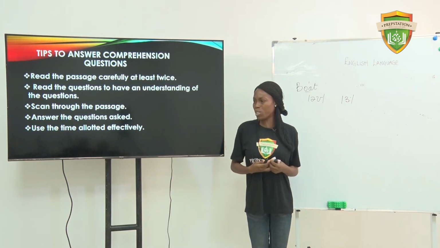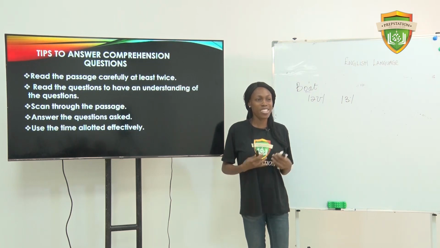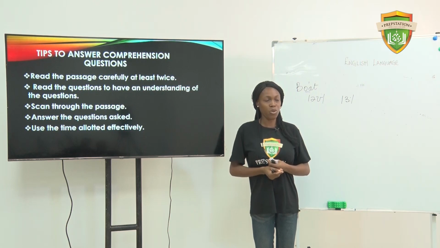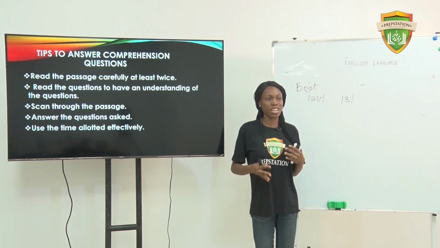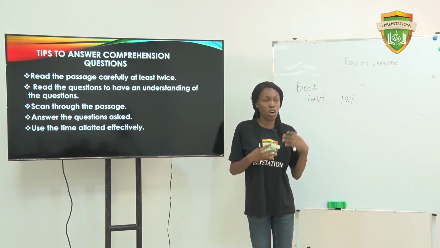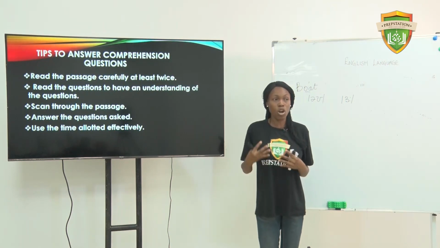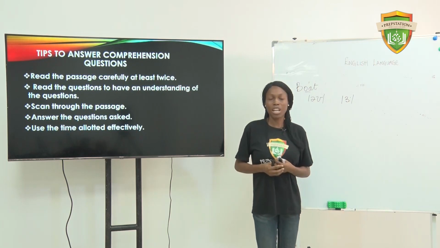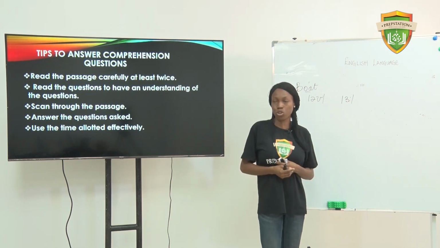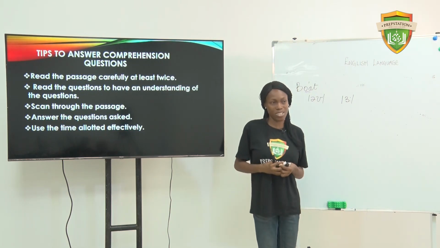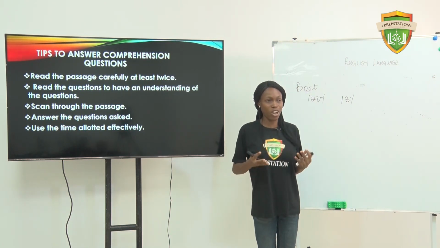What's English language without comprehension? Comprehension is to test your ability to understand and interpret a question. Most times, JAMB gives questions based on types. Some people have their comprehension passages come first. Some might have sound or oral forms coming first. What are the tips to answering comprehension questions? Number 1, read the passage carefully at least twice. This is a general counsel.